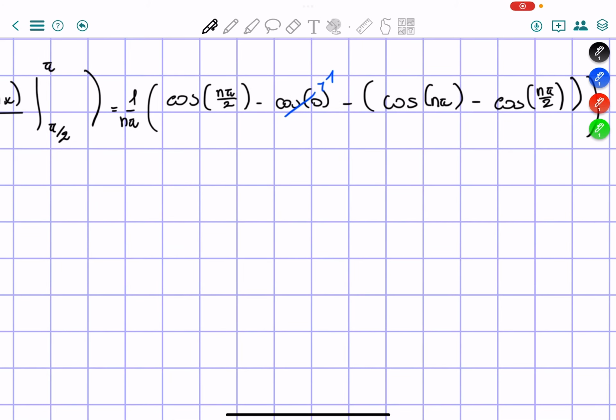So we're going to get 1 over n pi times, if we solve this, 2 cosine of n pi over 2 minus 1 minus cosine of n pi. So this is our final solution.